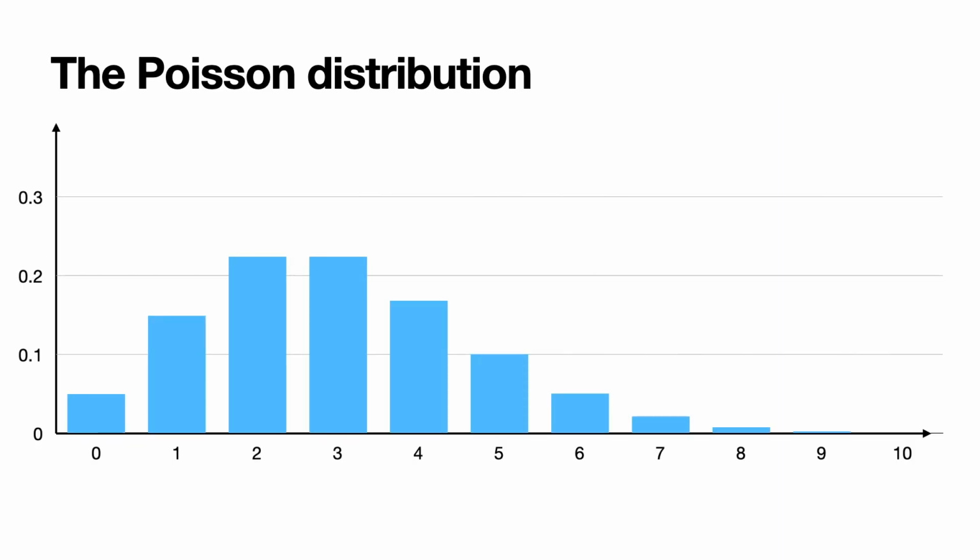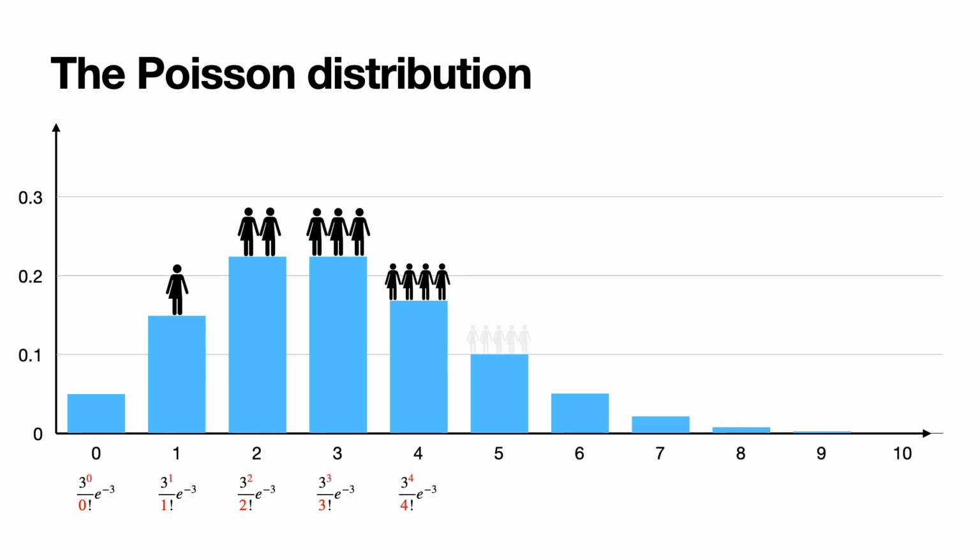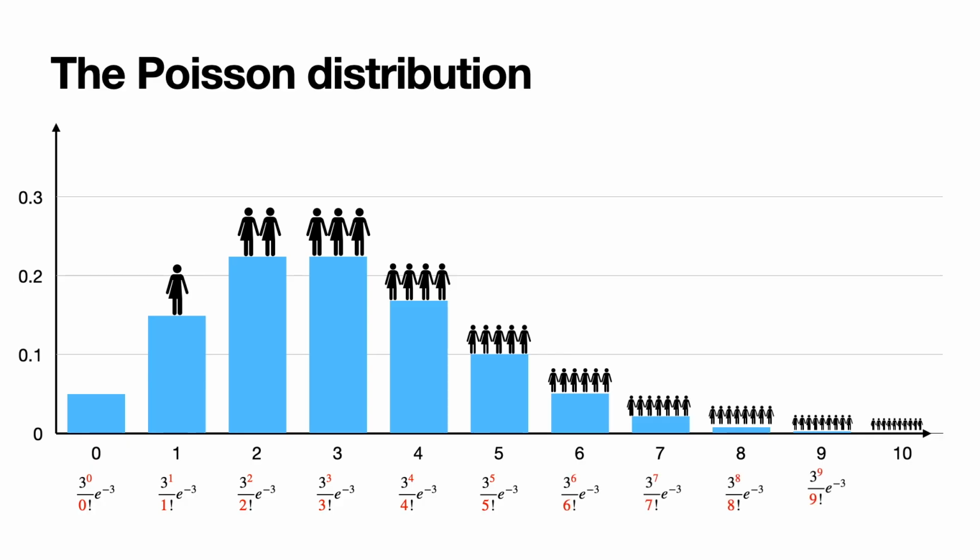Here is a histogram of it, where in the vertical axis you have probability, and in the horizontal axis you have the number of people entering the store in the next hour. So here's the probability that 0 people enter the store, probability that 1 person enters the store, 2 people enter the store, 3, 4, 5, 6, etc., all the way to infinity. Notice that the highest probability is at 3, because if 3 people enter the store in an hour, then most likely 3 people will enter the store over the next hour. Here 2 and 3 are actually the same, but that's an anomaly. Normally it's the average number of people entering the store that has the highest probability.